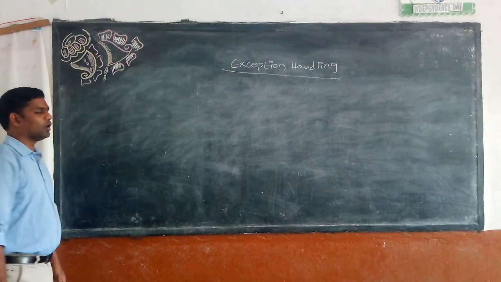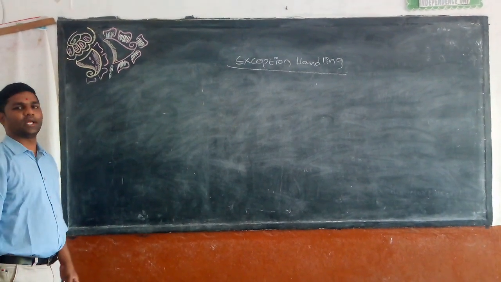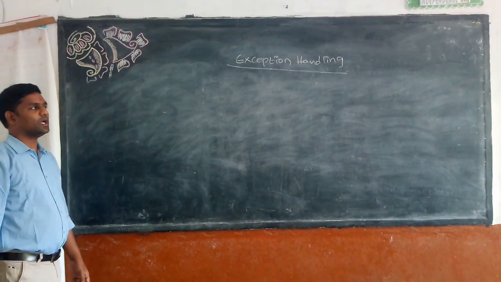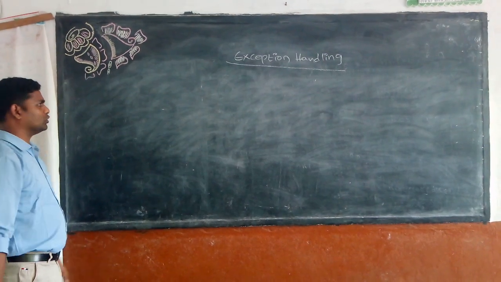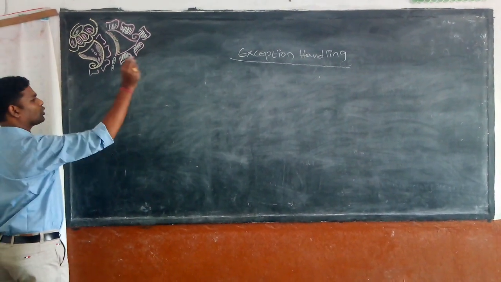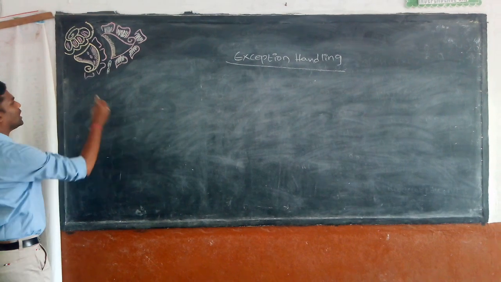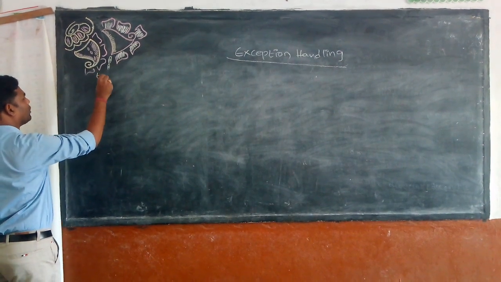Now we'll see how to handle exceptions by using the else statement and finally statement, and when they get executed. So first, same program, I will take the previous program. I will create a try block.